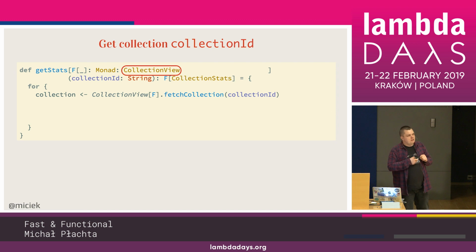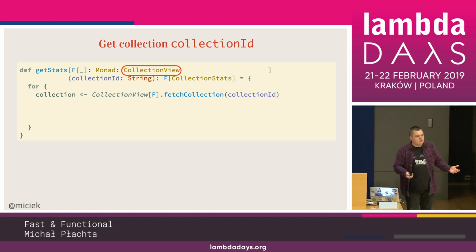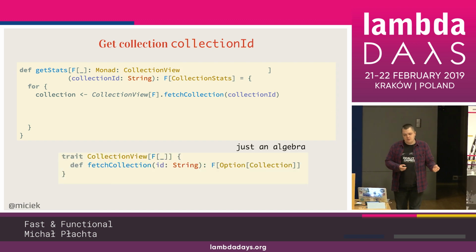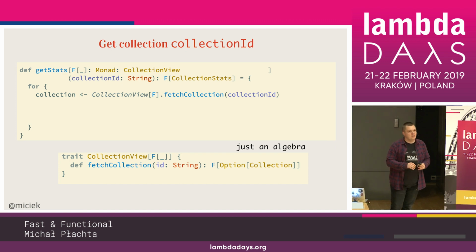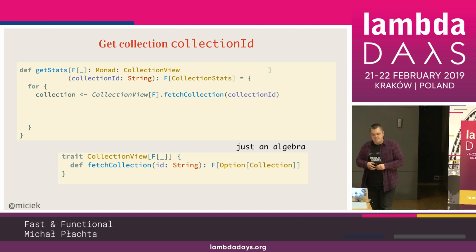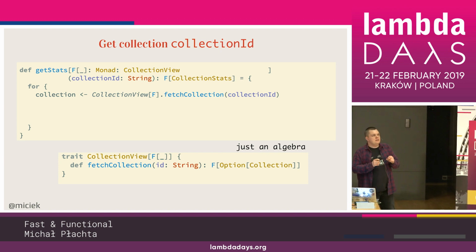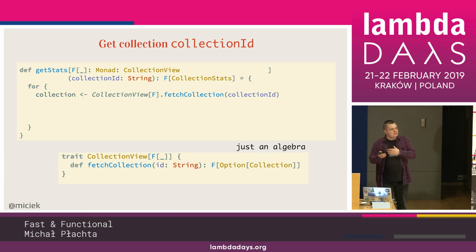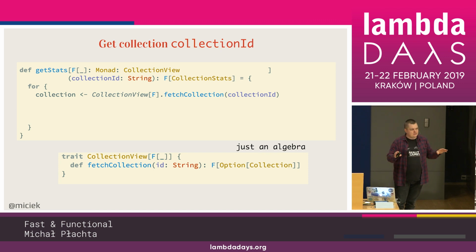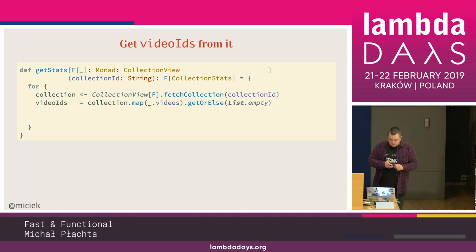And we call this fetchCollection function on it, passing the collection ID, and we get a collection back. So this is how a collection view algebra looks. Again, very, very simple, no implementation. We are doing this in this effect type F and nothing more. So just semantics, nothing really telling us what's underneath, from the accidental complexity point of view.